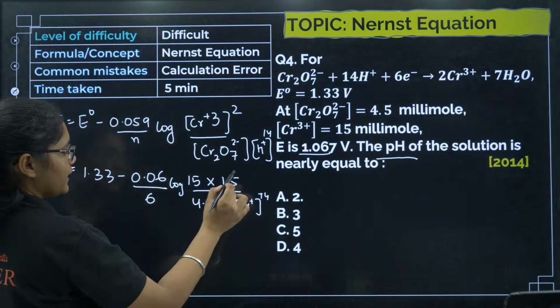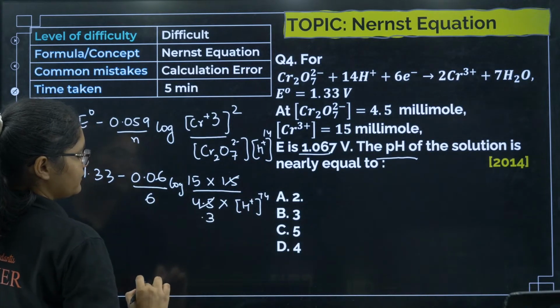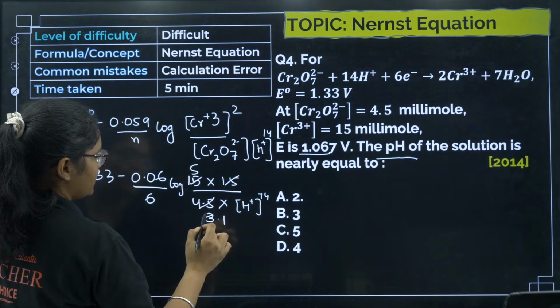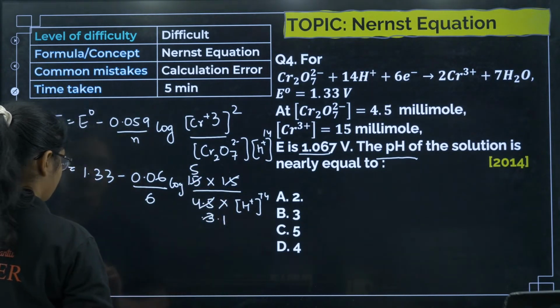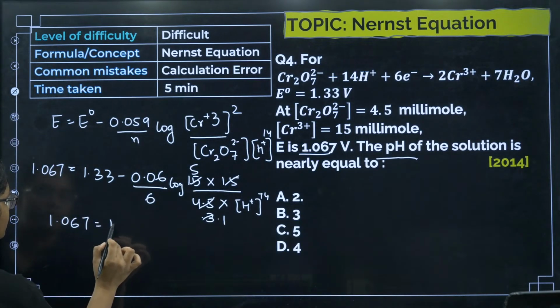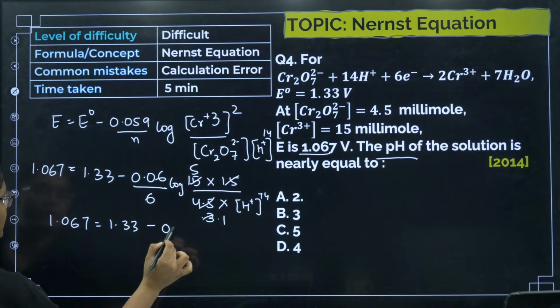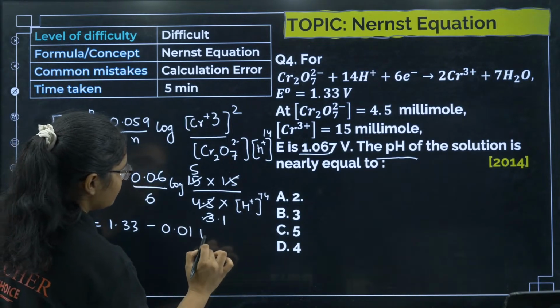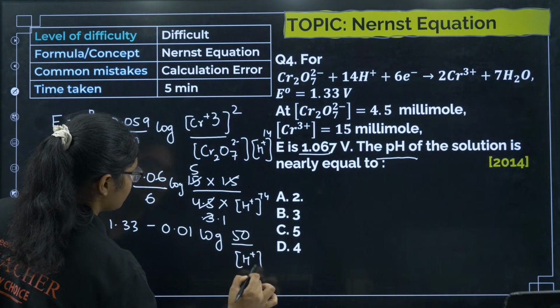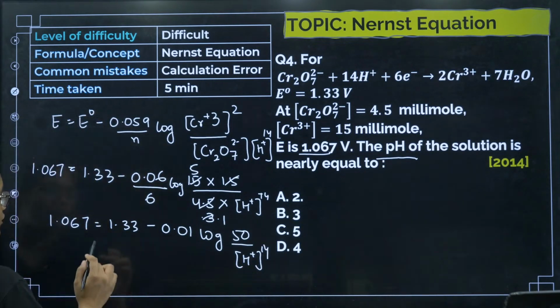Now 15 times 15 divided by 4.5 gives 50, so I get log of 50. So I can write this as 1.067 equals 1.33 minus 0.01 times log of 50 divided by [H+] to the power of 14.